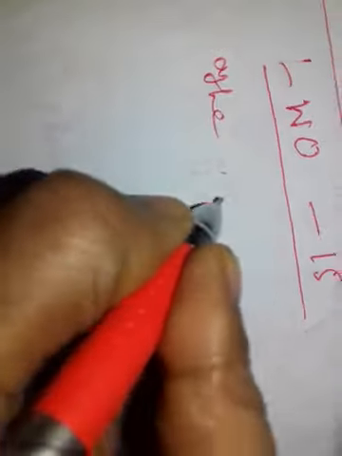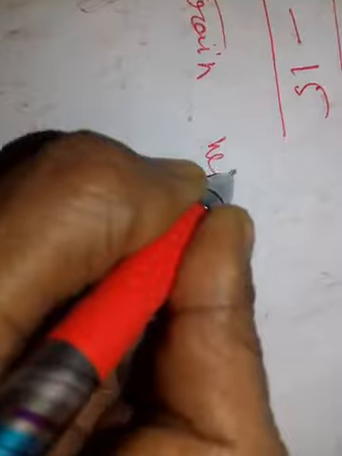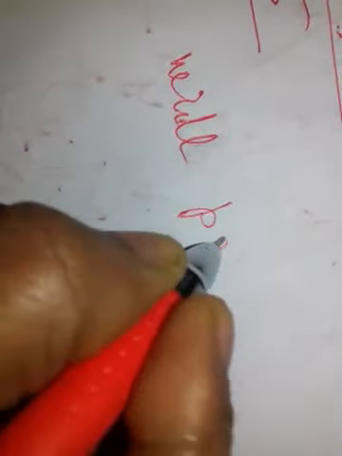Let's calculate. The train will pass a tree.